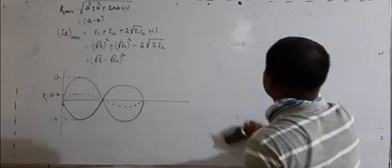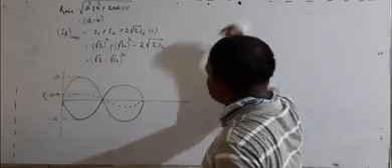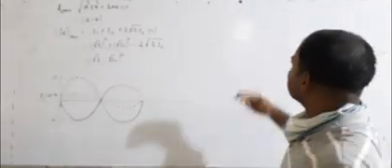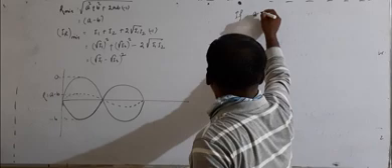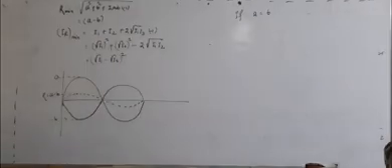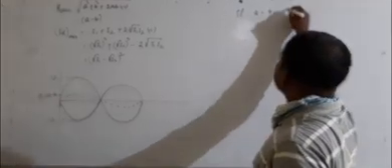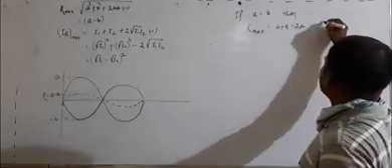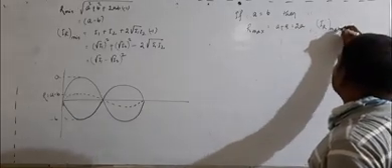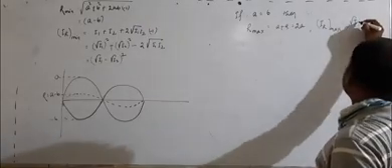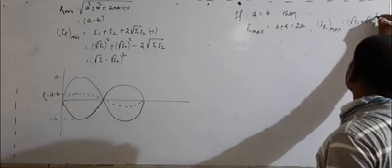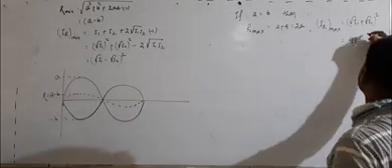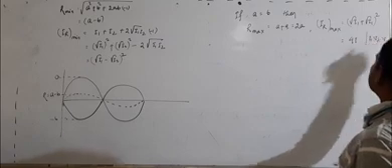Suppose I1 is equal to I2, or amplitude A equal to B. Then at the point of maximum, R max will be A plus A, which is 2A, and the resultant intensity has maximum value: root I1 plus root I1, whole square, which will be equal to 4I, because I am taking I1 and I2 as the same, which I take as I.